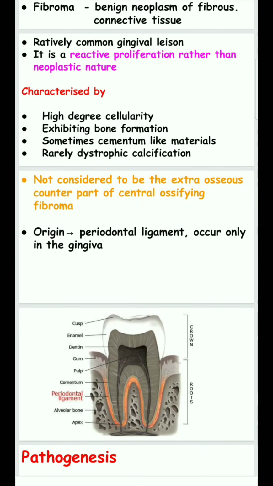Previously, it was believed that it is the extraosseous counterpart of central ossifying fibroma. Actually, central ossifying fibroma is a neoplasm in the bony tissue. But peripheral ossifying fibroma is a reactive proliferation in the gingival tissue. So it is entirely different. It is not the same. So it is not considered the extraosseous counterpart of central ossifying fibroma.